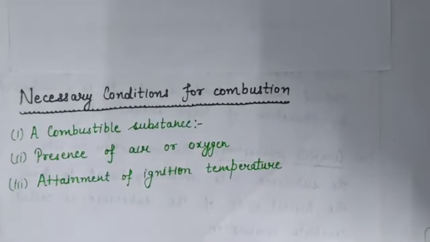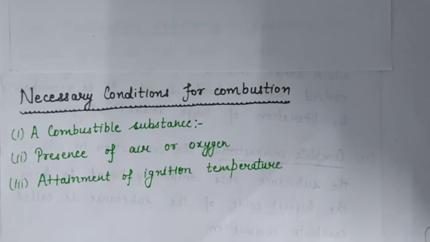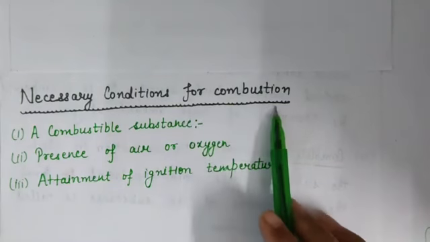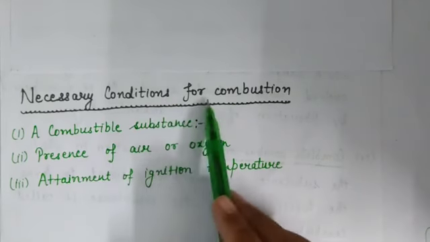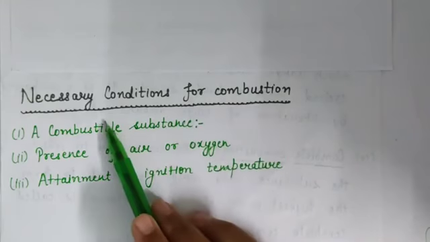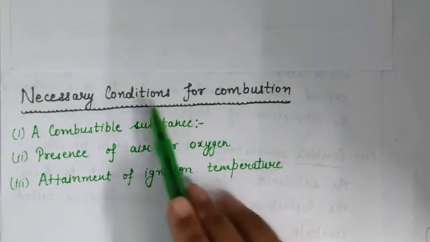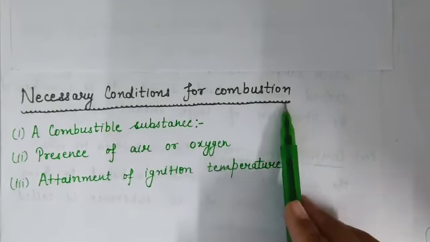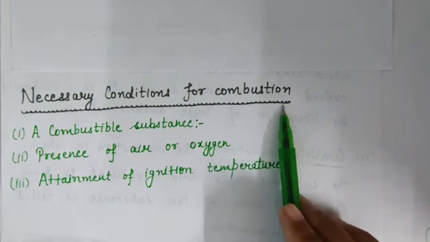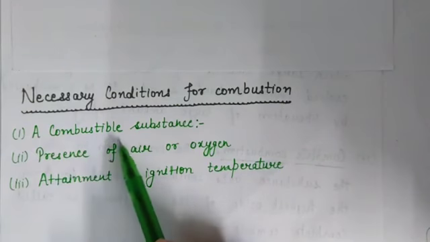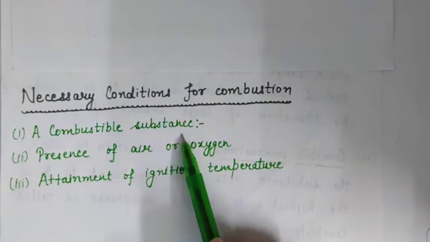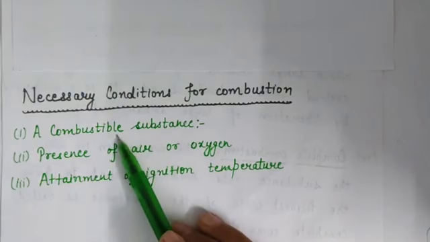Now we have learned what is combustible and non-combustible substance. Now what are the necessary conditions for combustion? Means now we will learn about the conditions that are necessary for the combustion. So three conditions are necessary for combustion. First is a combustible substance. Means this substance must be combustible.